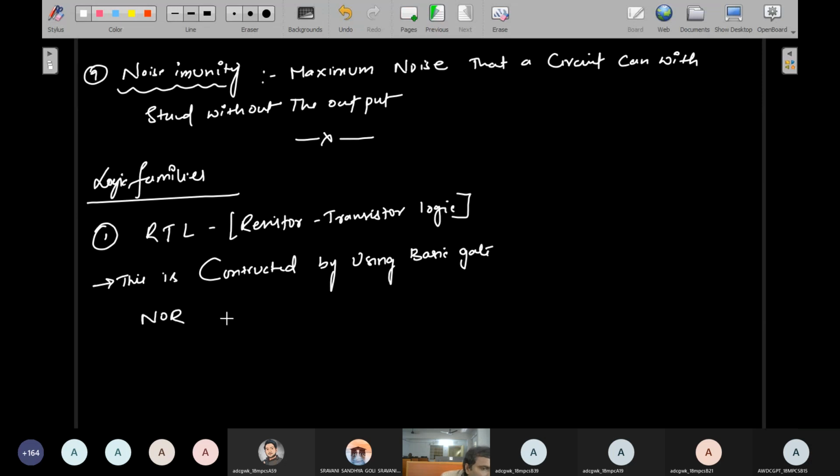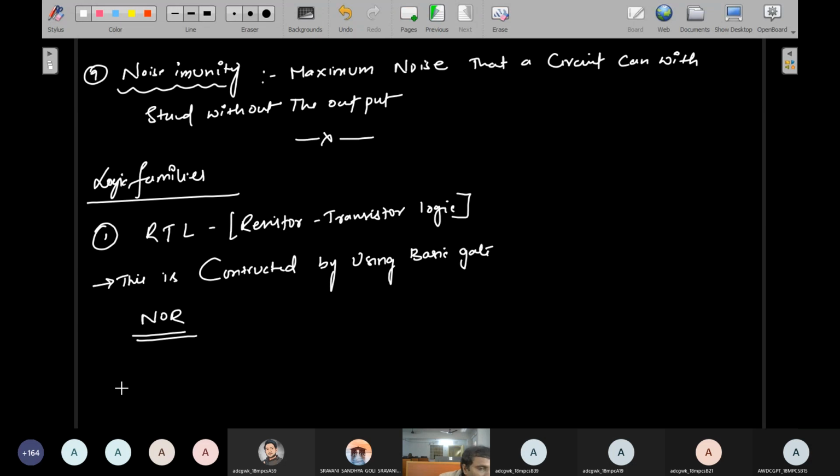So this is constructed by using basic gate NOR. Very important. Generally, why we are choosing only the NOR gate means we can design any logic gate